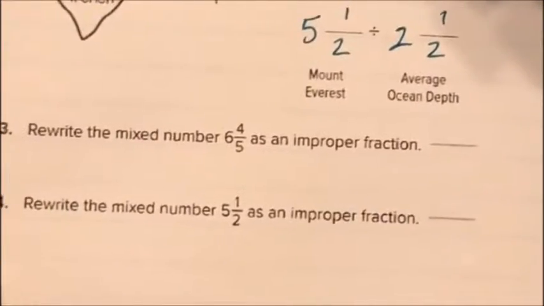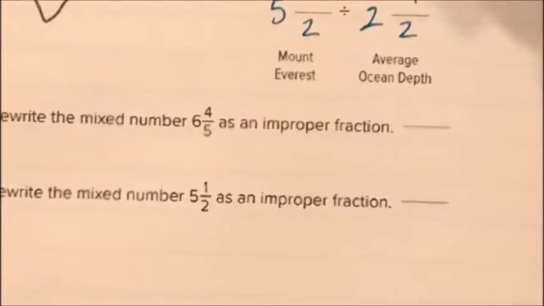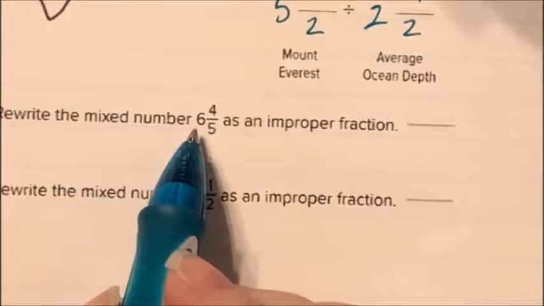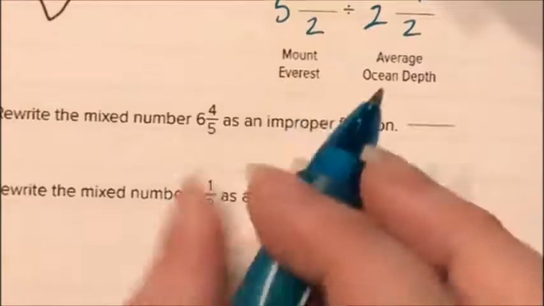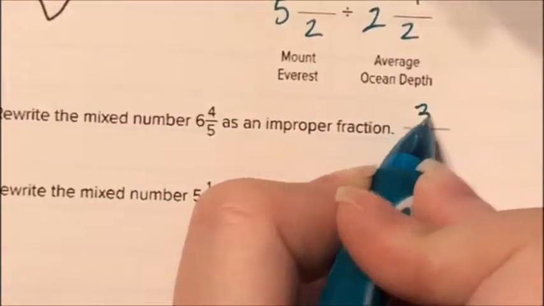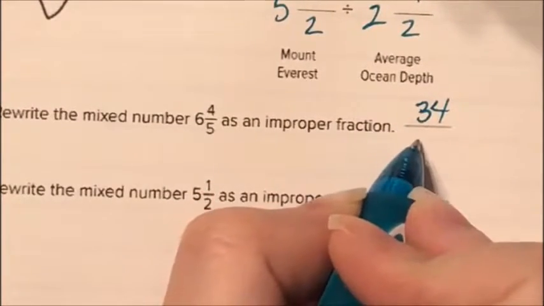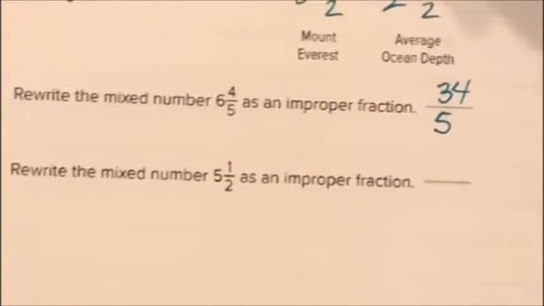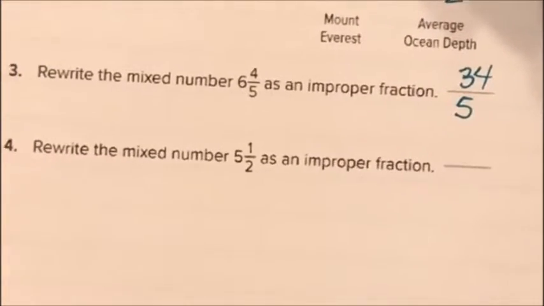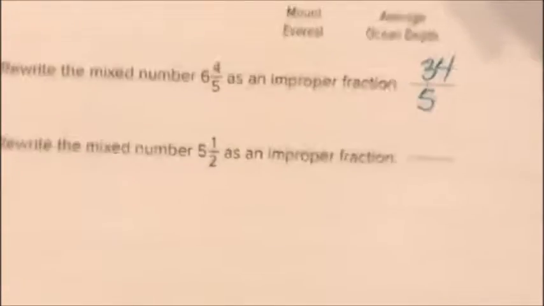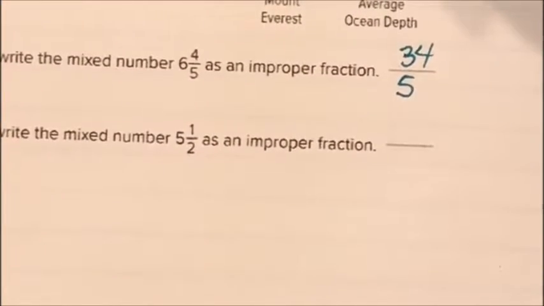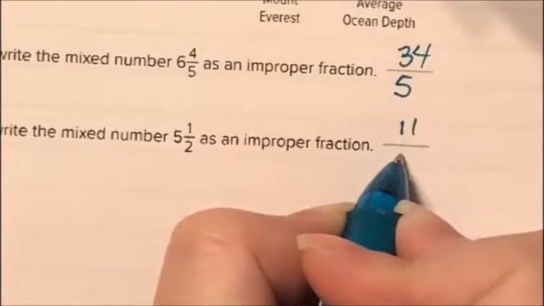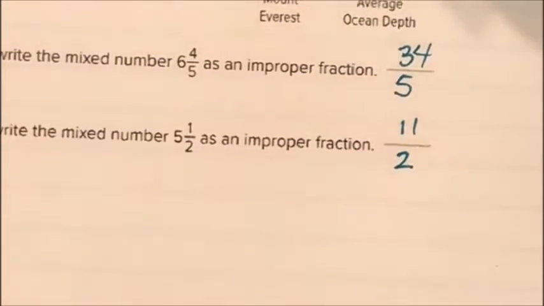Now I want to rewrite the mixed number 6 4/5 as an improper fraction. So I'm going to take 5 times 6, which gives me 30, plus 4 gives me 34, and my denominator stays the same. Then I want to rewrite the mixed number 5.5 as an improper fraction. So 2 times 5 is 10, plus 1 is 11, so I get 11 halves.